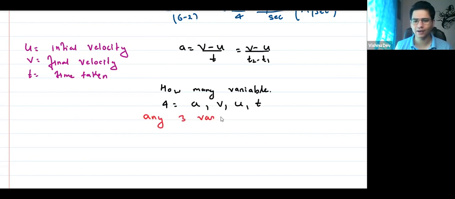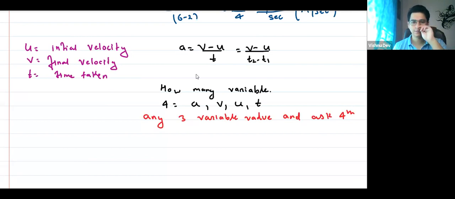values, and ask the 4th one? Yes or no? I'll give you u, t, and a, and ask for v. I'll give you acceleration, initial velocity, and time, and I'll ask you the final velocity. Think about it. Everyone, yes or no?